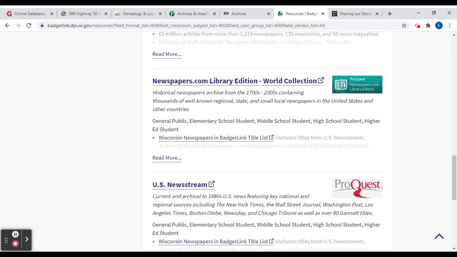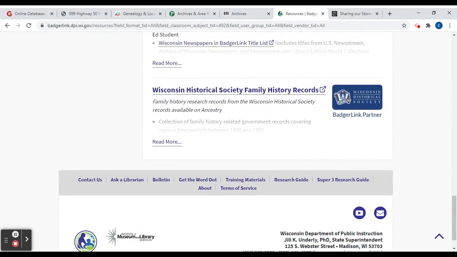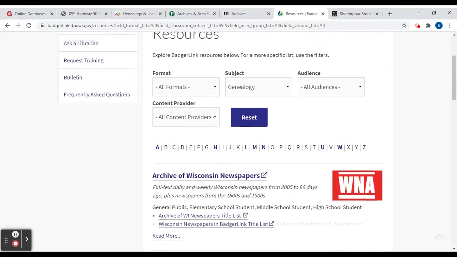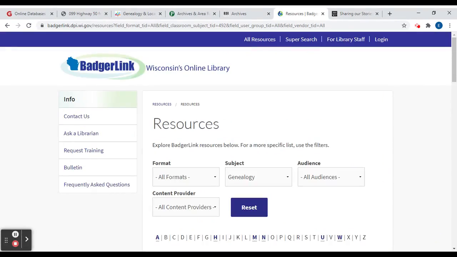So you might have used newspapers.com. It's actually owned by Ancestry, but through BadgerLink, we are able to access some of the collections free of charge through this. So they also have some family history records. And yeah, so that's just a great resource too if you're looking for broader Wisconsin topics.